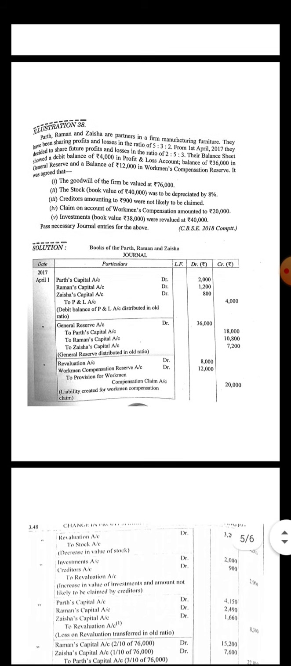After that, the entry of goodwill is pending. The amount of goodwill is 76,000, and the gaining partners are Raman and Jeshia with 2/10 and 1/10 share respectively. So Raman's capital account debit 2/10 of 76,000, Jeshia's capital account debit 1/10 of 76,000, and Parth capital account credit with 3/10 of 76,000. Amounts are 15,200, 7,600 and 22,800 respectively.